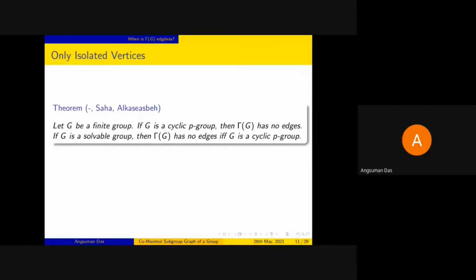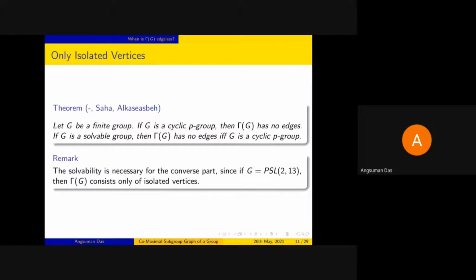But the thing is that we cannot drop the condition of being solvable here, because we have seen that if we take the group G to be PSL(2,13), which is not a solvable group and not a cyclic p-group as well, then gamma G has only isolated vertices.